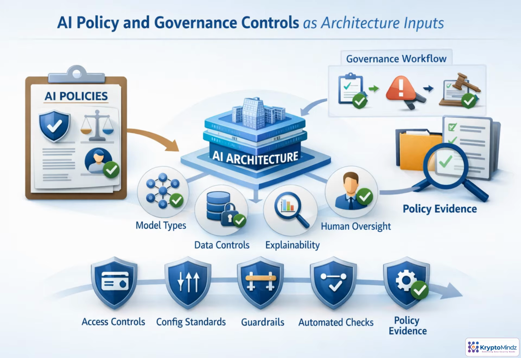AI policy becomes useful only when it changes how systems are built and operated. It sets boundaries for model choices, data use, explainability, and when a human must review a decision. Governance turns those boundaries into approvals, exception paths, escalation steps, and decision records. Architecture makes them enforceable through access controls, configuration standards, guardrails, automated checks, and policy as code. Evidence then closes the loop. Model cards, approval records, audit logs, and control results show that governance is operational, not just written down.